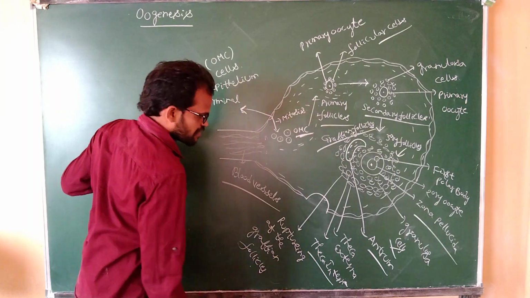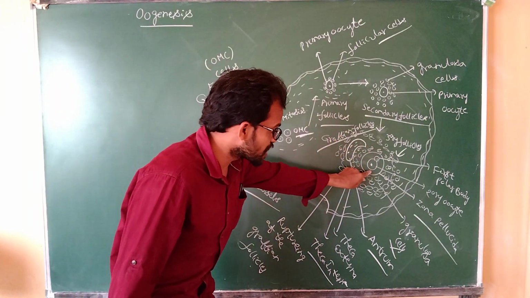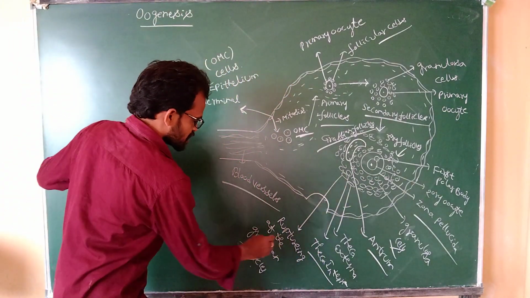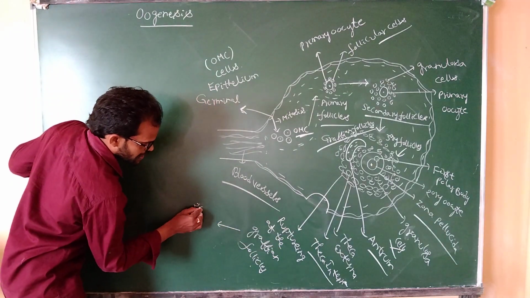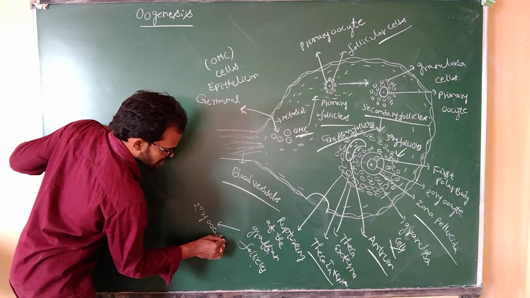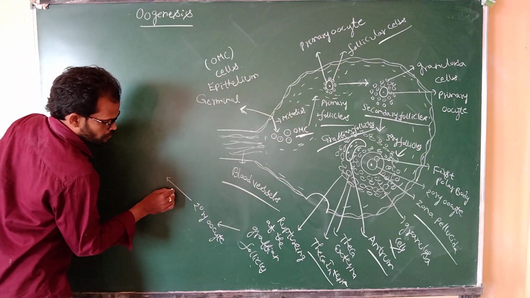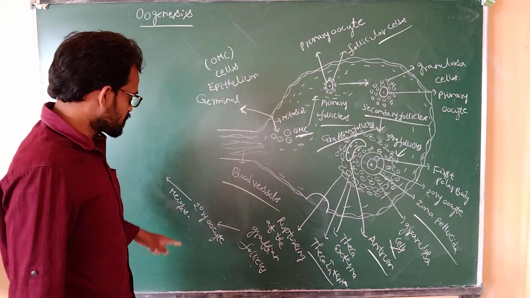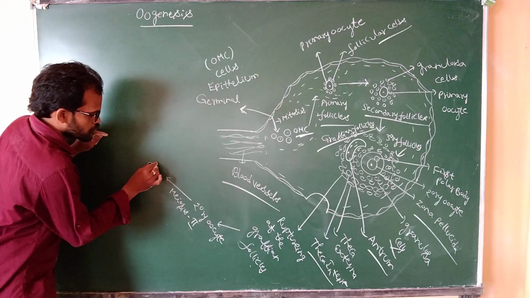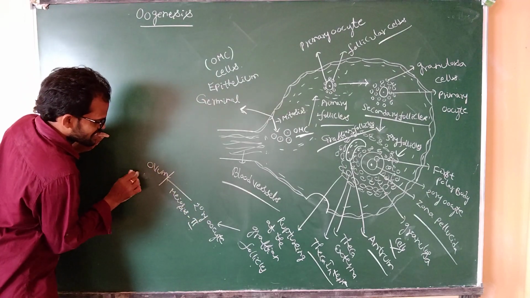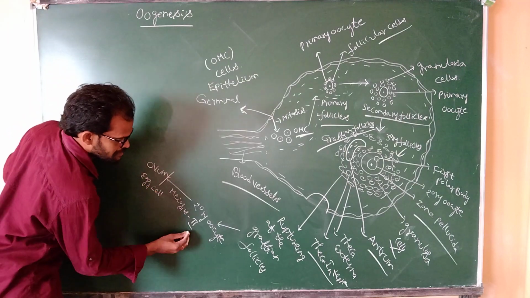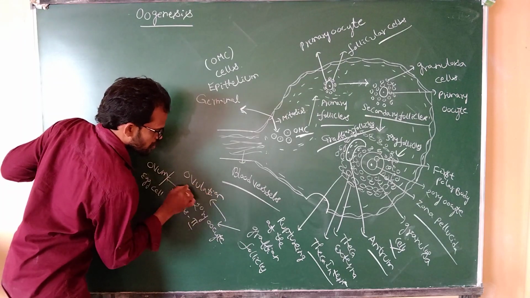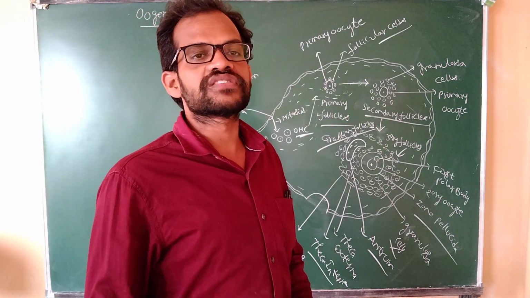Rupturing of the Graafian follicles. When the Graafian follicle ruptures, the secondary oocyte is converted into the ovum or egg cell. In the secondary oocyte, meiosis 1 is already completed. The meiosis 2 process produces the ovum or egg cell. That is nothing but the ovulation process. Ovulation means producing egg cells.